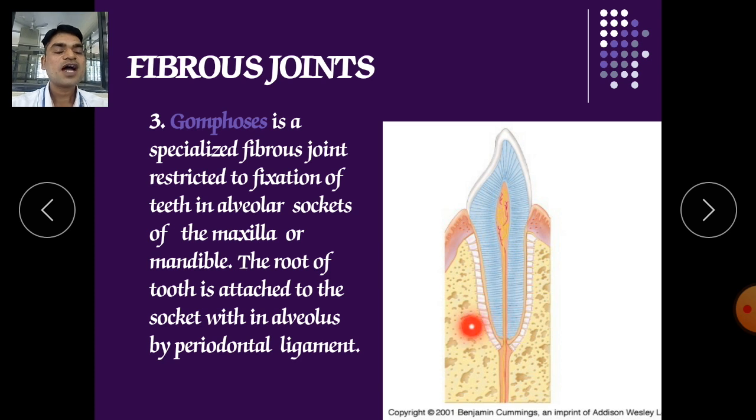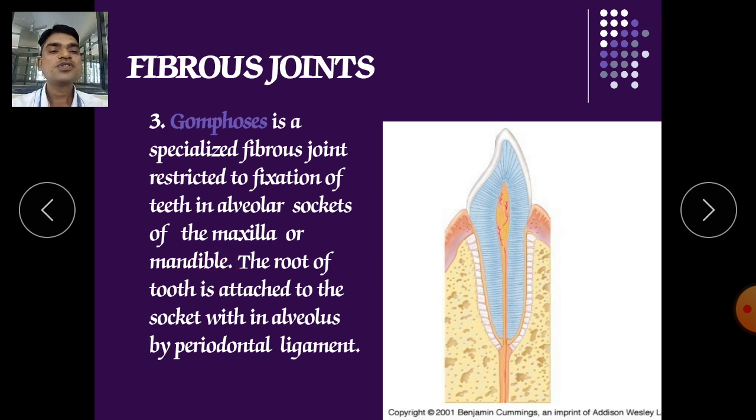In that case, either you have to do an operation, or we have to remove that tooth, or we have to do a root canal, or we have to remove it if the root of the tooth has been damaged. In that case we have to replace it with an artificial tooth. So the fixation occurs in the alveolar socket of the maxilla or mandible.